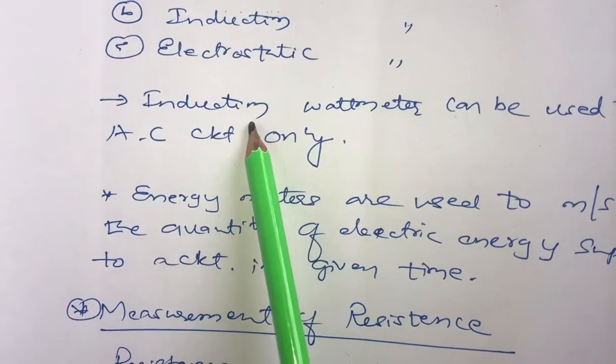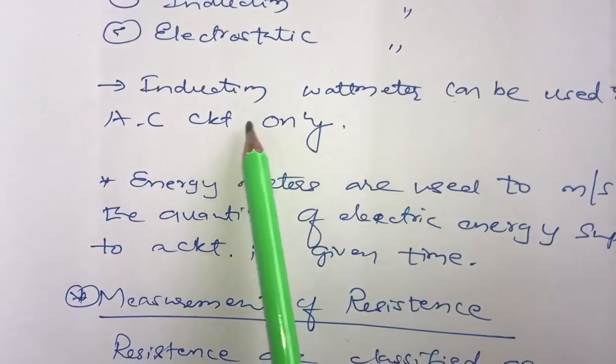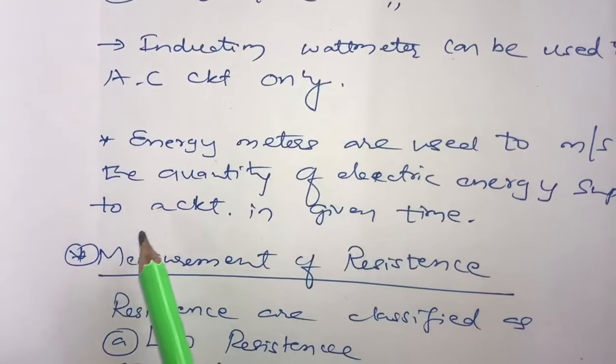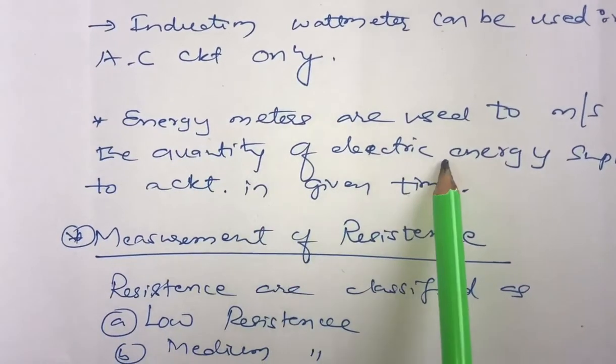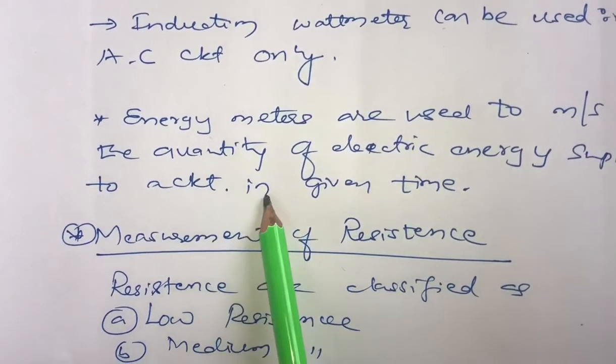What is an induction wattmeter? The induction wattmeter can be used in AC circuits only. And next we have an energy meter. Energy meters are mainly used to measure the quantity of electrical energy supplied to the circuit.